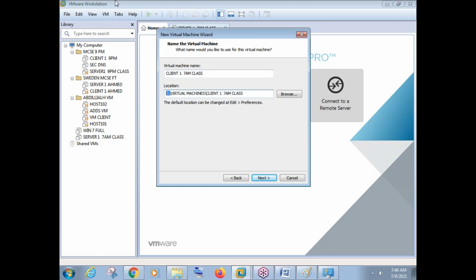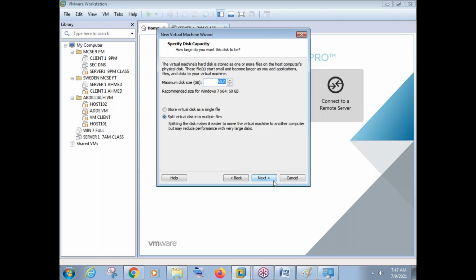This is again showing me the default location, because I have changed the location. How to change the location permanently, I'll show you once I create this virtual machine. But see, the location is again showing as E. Now say next. 60 GB hard disk, 40 GB hard disk is more than enough, so I'll just go with 60 GB hard disk here in client machine. Then again say next here.